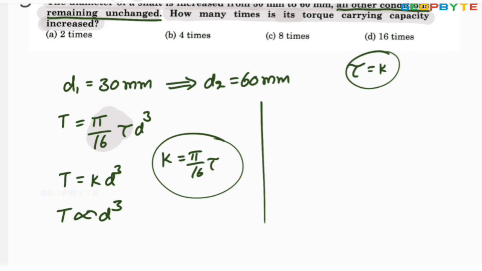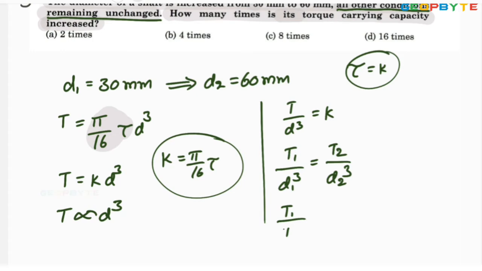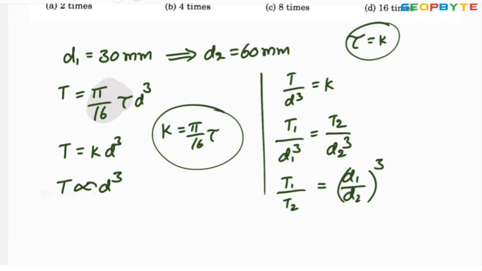Therefore torque by d cube is constant, or T1 by d1 cube equals T2 by d2 cube. From this, T1 by T2 equals d1 by d2 power 3.